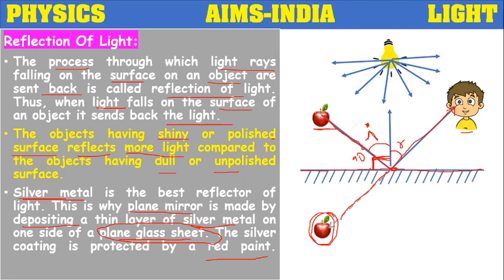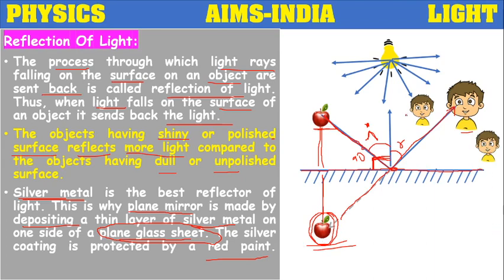That's why the observer will see an image of the apple behind the mirror, of the same size as the object, and at the same distance as the object. Like this the image will be formed. Suppose one more observer is there. Will it be the same image for him? No.